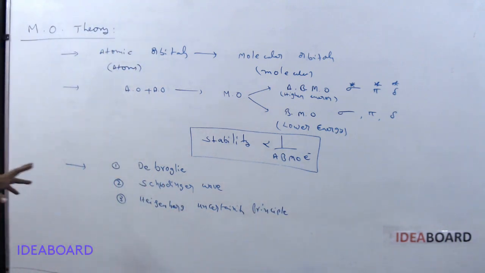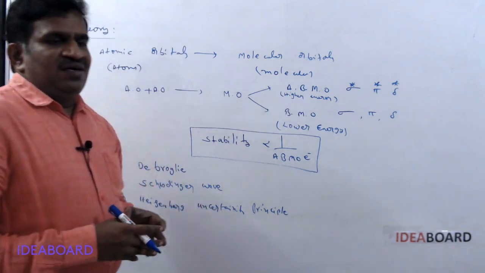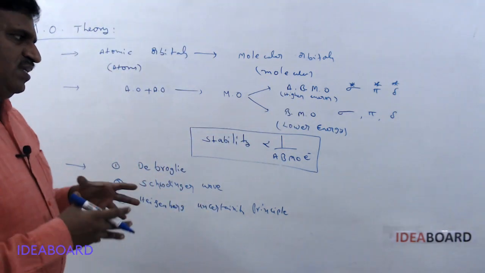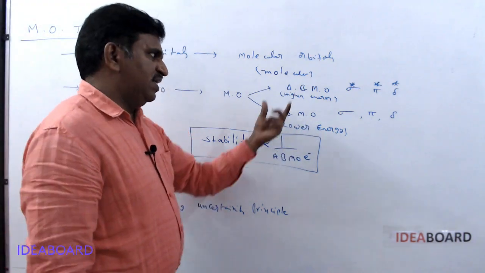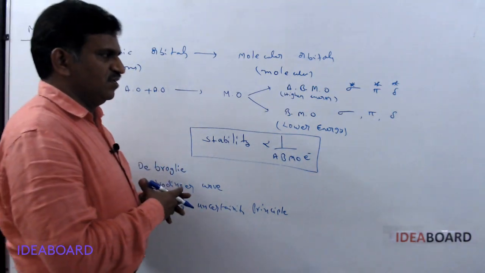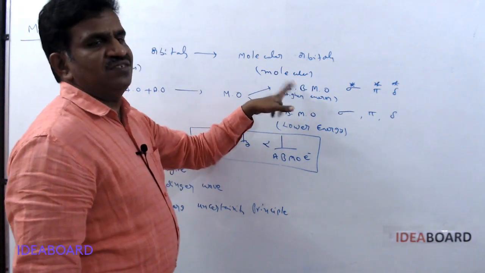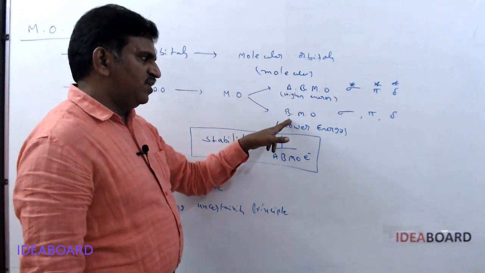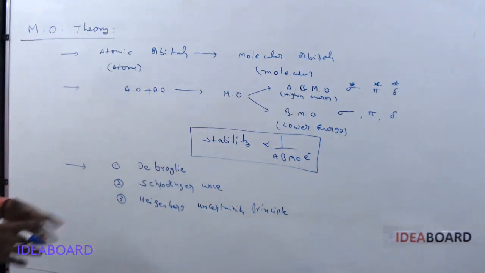Generally, bonding molecular orbitals are formed by the association of waves, which we can call constructive interference of waves, and anti-bonding molecular orbitals are formed by the destructive interference of waves. Simply, we can say it is addition of waves here, and subtraction of waves there. By the addition of waves, bonding molecular orbitals are formed; by the subtraction of waves, anti-bonding molecular orbitals are formed.